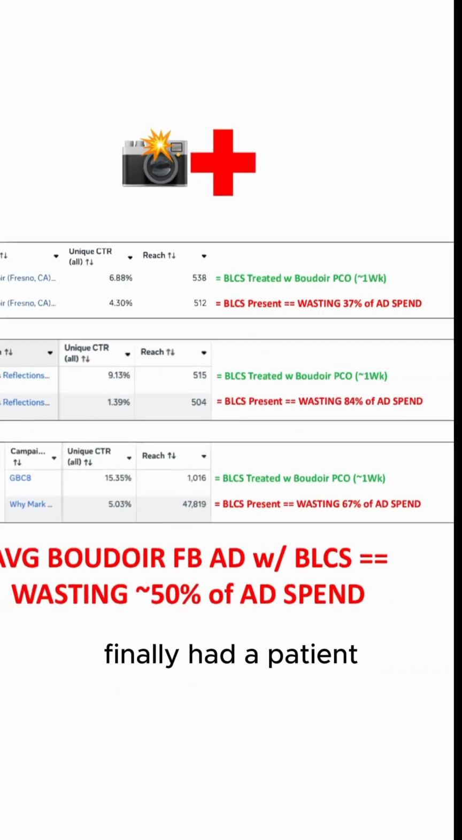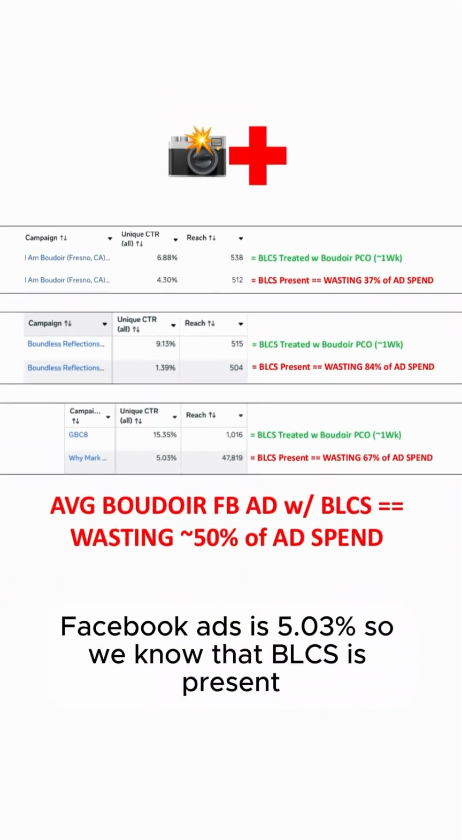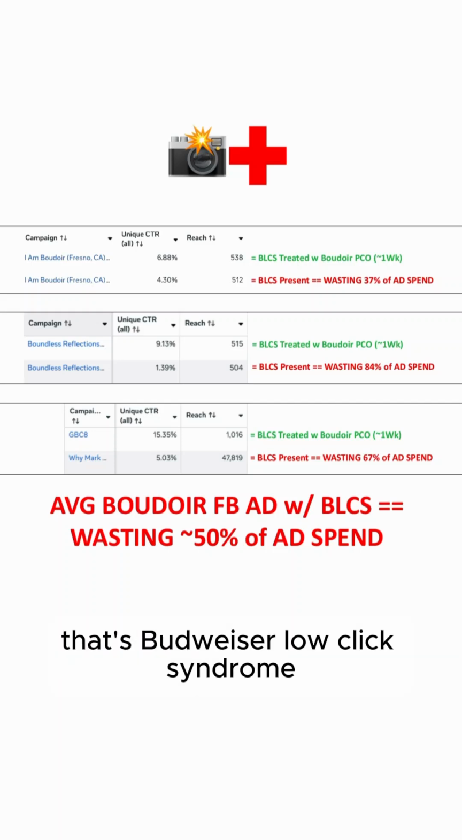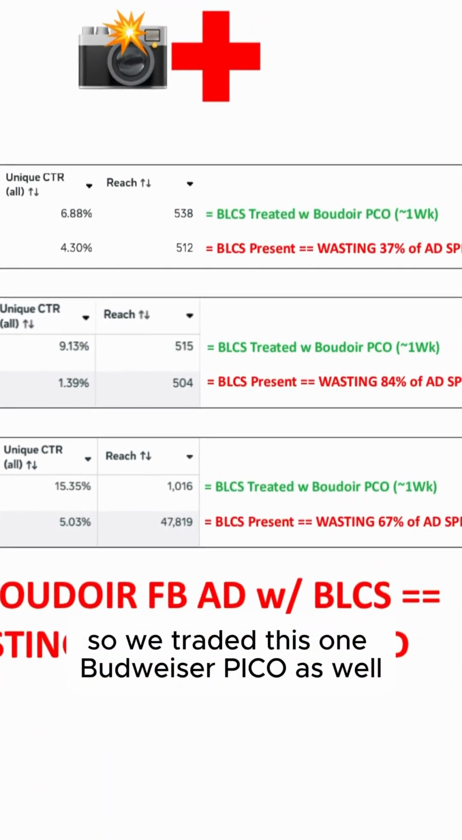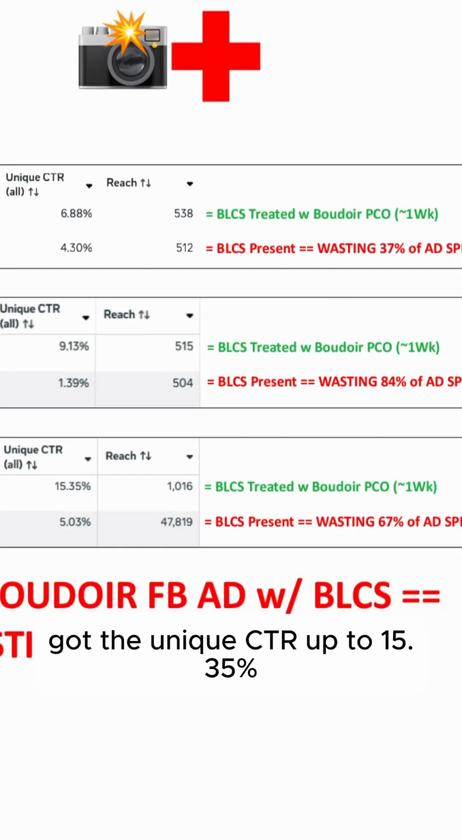Finally, we had a patient who said the unique CTR of his Boudoir Facebook ads is 5.03%. So we know that BLCS is present. When unique CTR is under 6%, that's Boudoir low click syndrome. So we treated this one with Boudoir PCO as well. Did really good with this. It took about a week, and we got the unique CTR up to 15.35%.